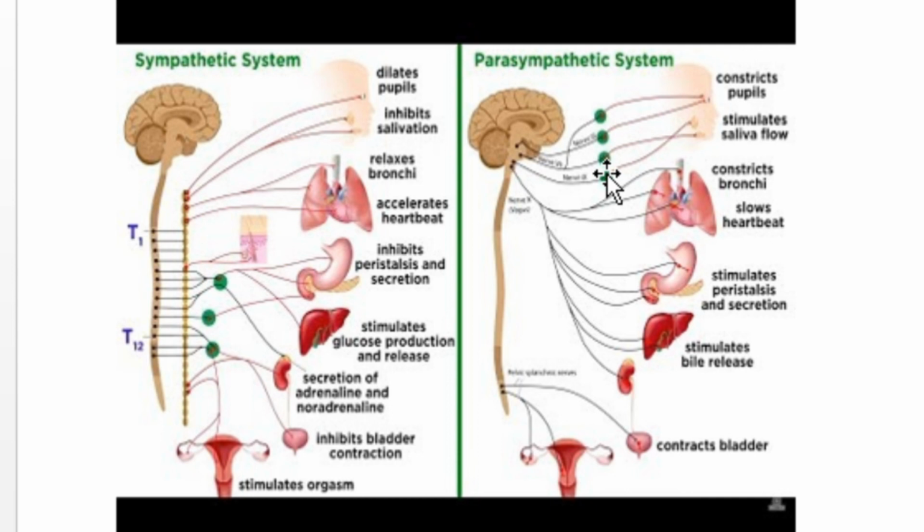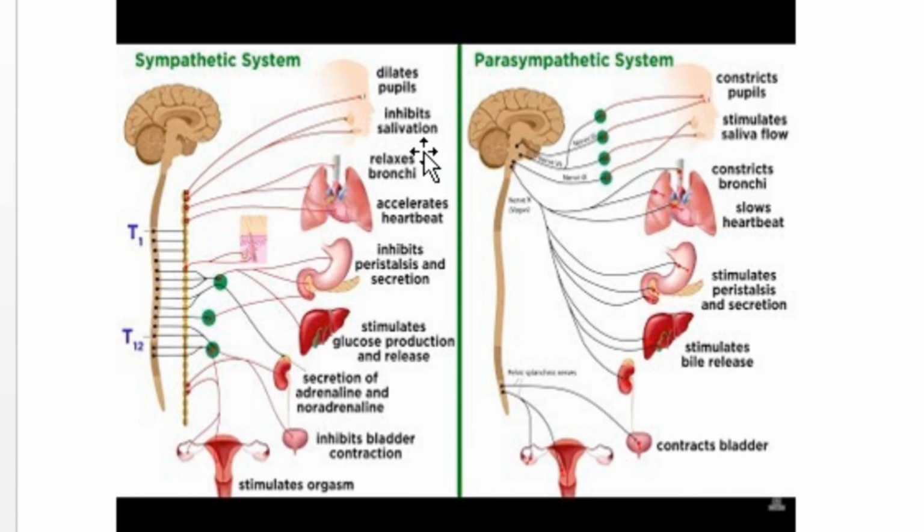If you look at this picture closely, you can see the functions here. The functions of sympathetic nervous system are just opposite of the functions of parasympathetic nervous system. For example, the sympathetic nervous system helps to dilate the pupil of your eye, and at the same time parasympathetic nervous system constricts the pupil of the eye.